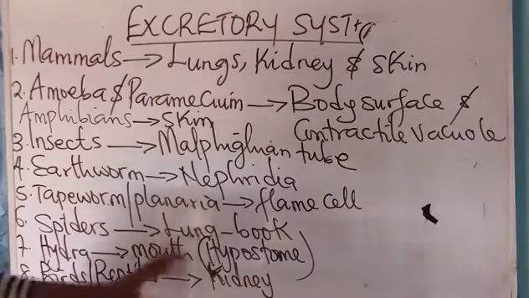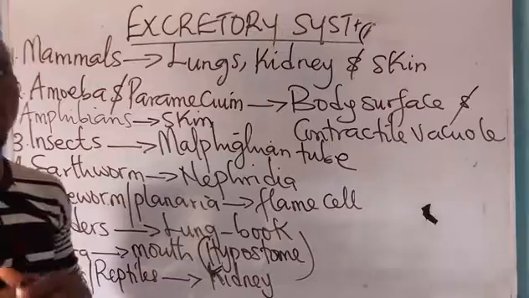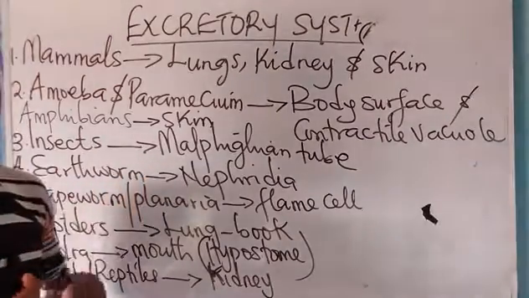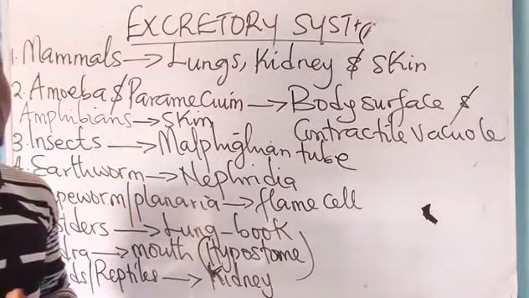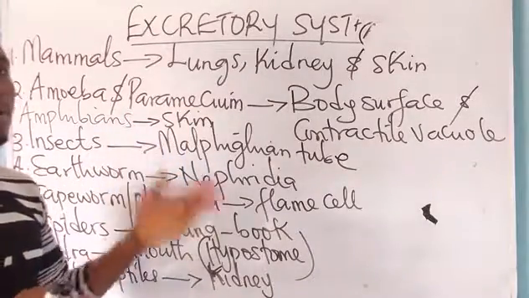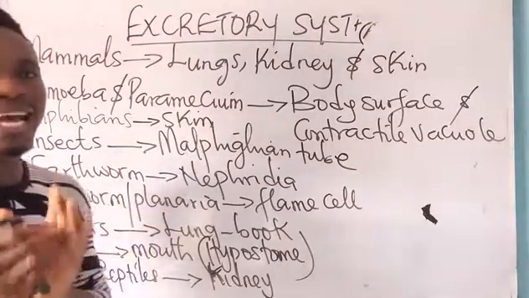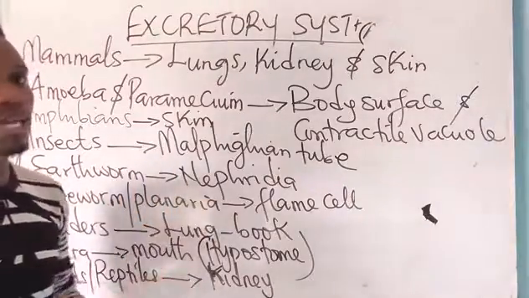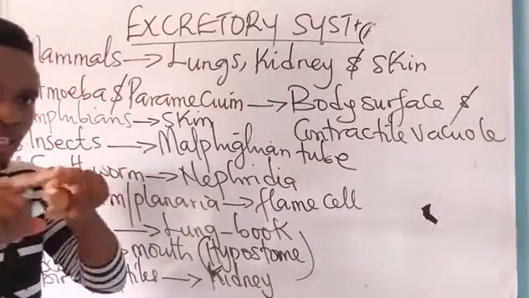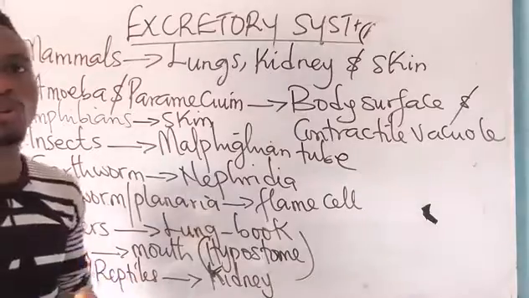So at this point, we'll call it a day. In my next class, we shall be treating the kidney. What is the shape of the kidney? How does it perform its duties? Now you know that the kidney is bean shaped. We have the left kidney and the right kidney. The left one is higher in position than the right kidney. On top of each kidney lies a gland called the adrenal gland, which produces what?